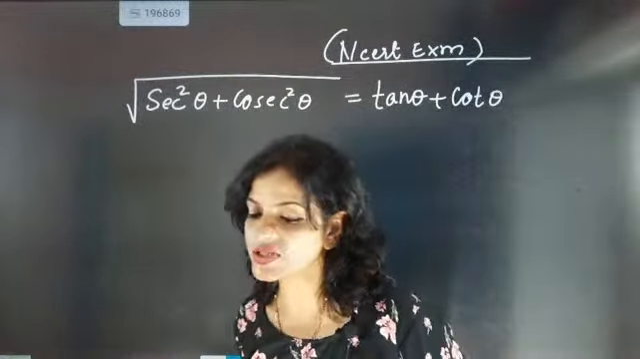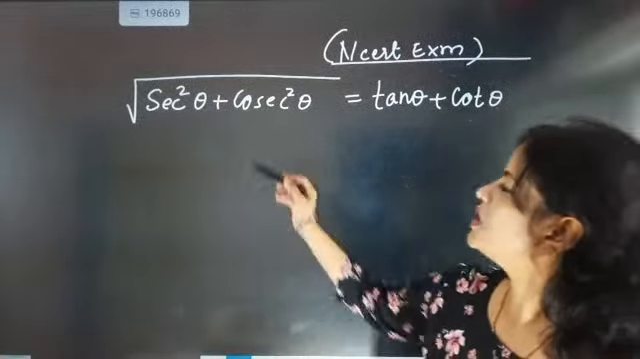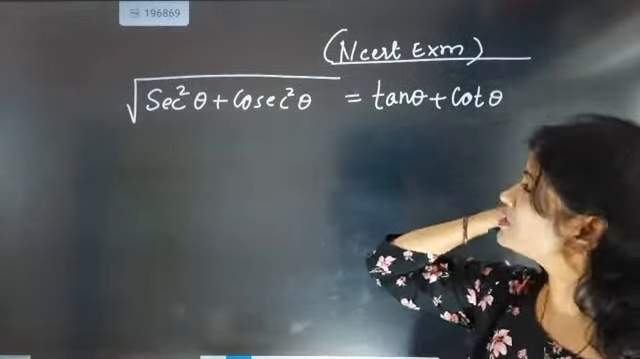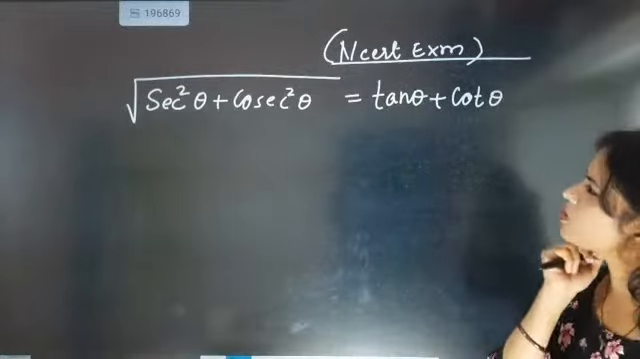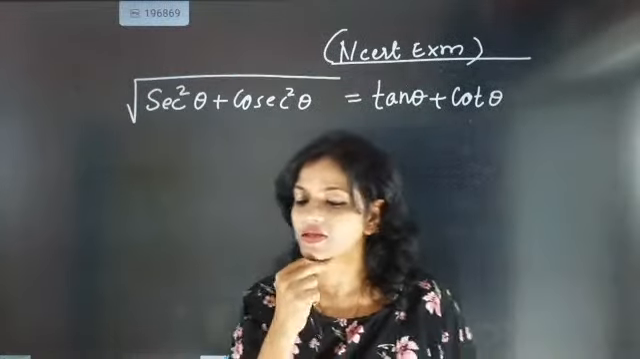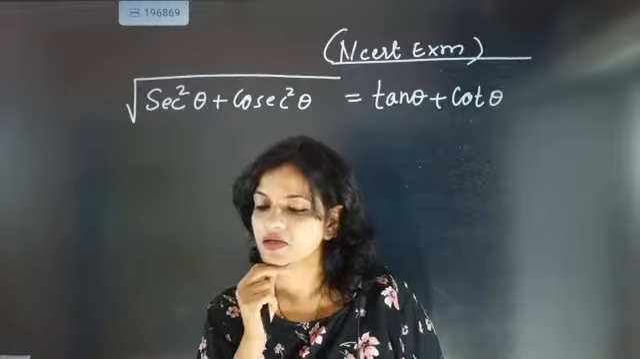Now go for this question. How to attempt this question? Secant square theta plus cosecant square theta, and the answer is coming as tan theta plus cot theta. How can it be possible that secant square theta...